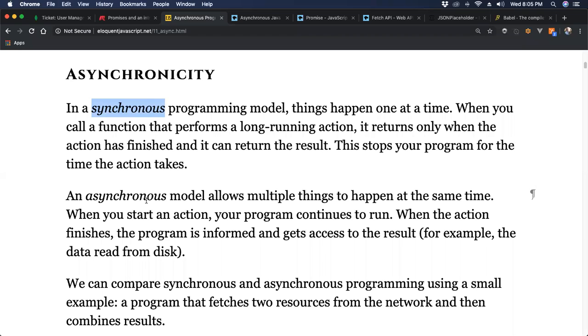The beauty of asynchronous is that it allows multiple things to happen at the same time. And that can seem weird. You might wonder, how the heck is it doing that? Well, when you start an action, your program continues to run. So there might be a function that's being called. Well, the result of that is going to go off and do something so that the rest of your program can keep running. But that means that if you're trying to get a value out of that thing that went off and kept running, you don't have that value yet. So when the action finishes, the program is informed and gets access to the result.